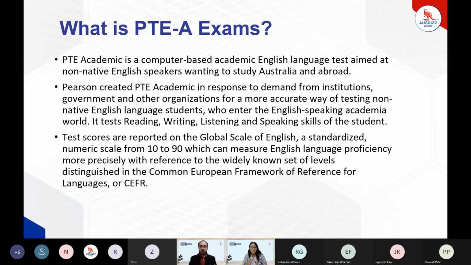In the PTE exam, there is a difference in the scoring criteria, which means the scores are given on a 10 to 90 scale, which we can keep as a 0 to 90 scale as well, but it is not given out of 100. So the maximum score any student can achieve in any of these skills is 90 overall. That's the reason everyone is trying to get good scores out of 90, so that they can apply for whatever visa they are looking for.